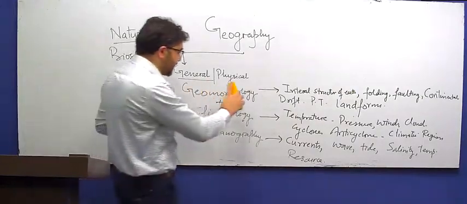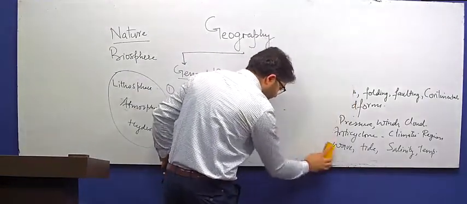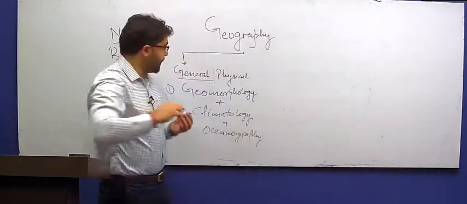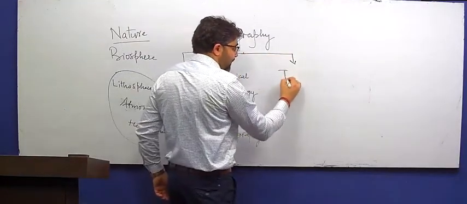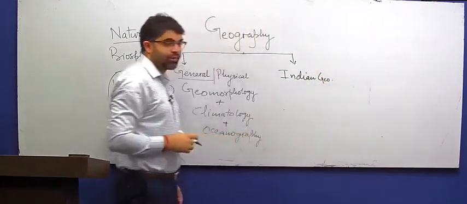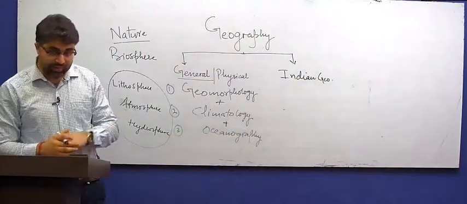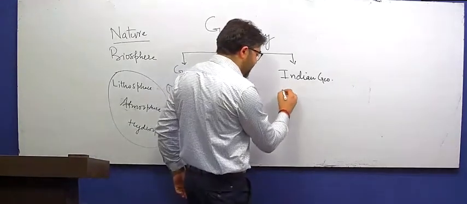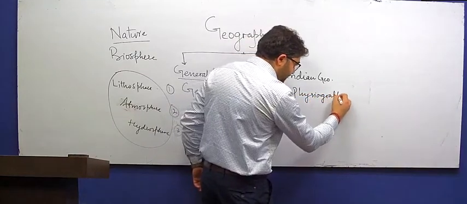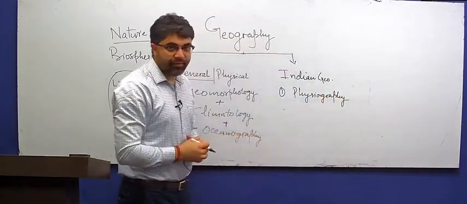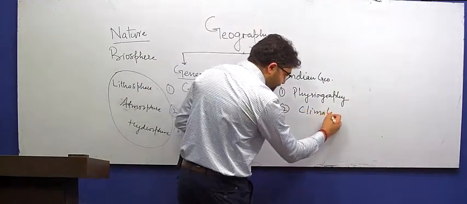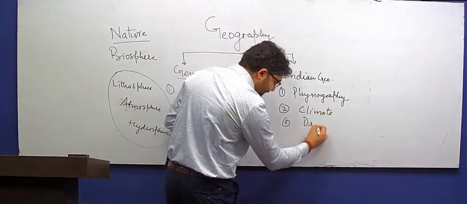Then the second part of geography includes Indian geography. The syllabus, first I'll discuss the syllabus and then we'll briefly discuss all this. First is physiography of India. We see the physical detailing of India. Then the climate of India. Then the drainage system of India.